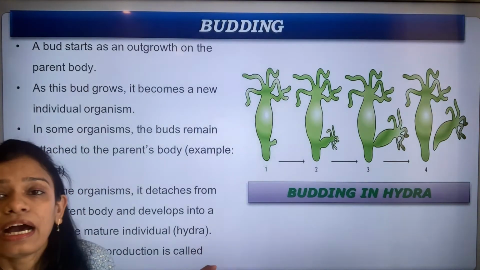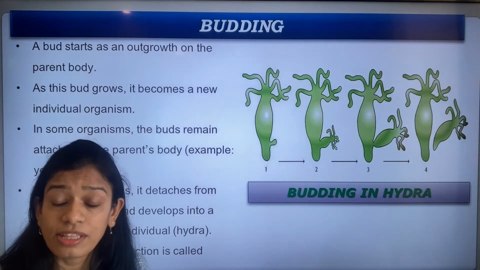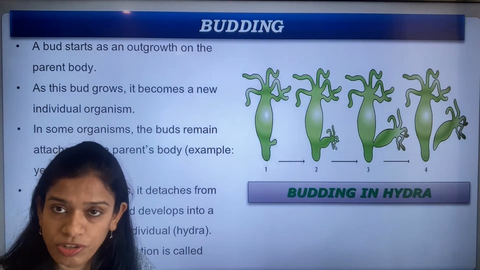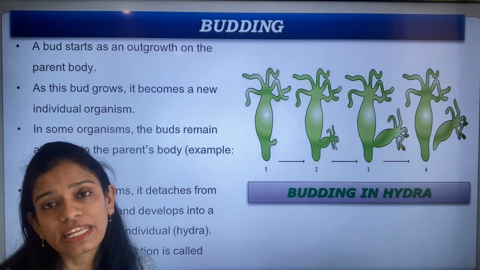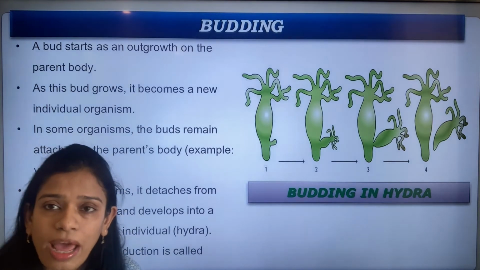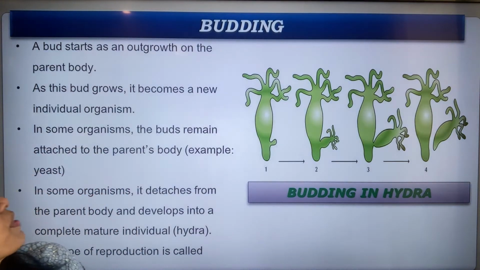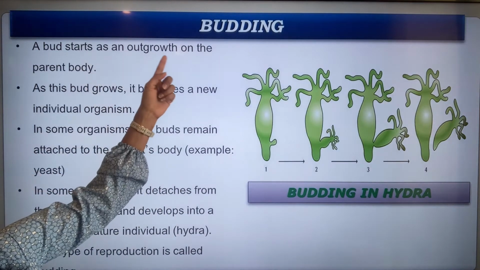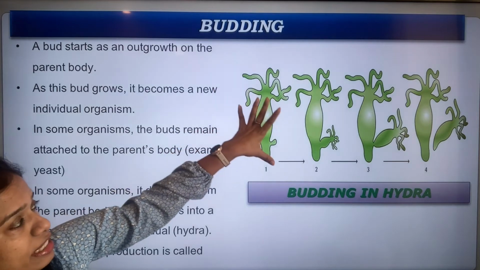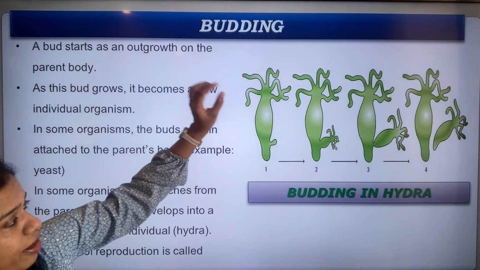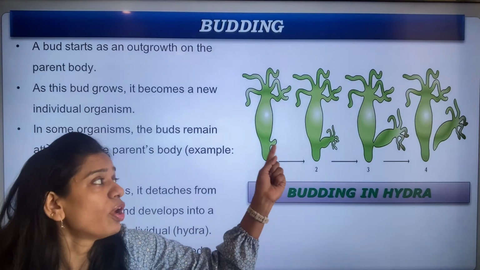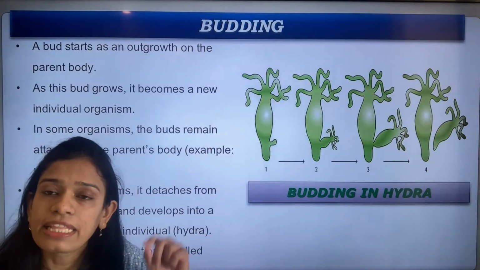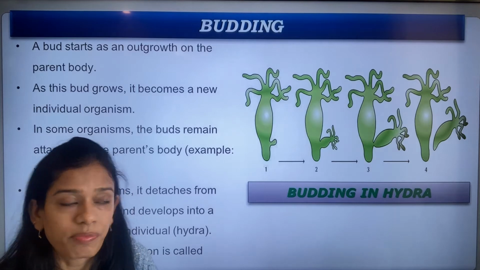Next is another form of asexual reproduction, that is budding. This takes place mostly in hydra. Now what happens in budding? Let's see. A bud starts as an outgrowth on the parent body. So this is the parent body of the hydra. A small sprout, a small projection, comes out from the parent body.